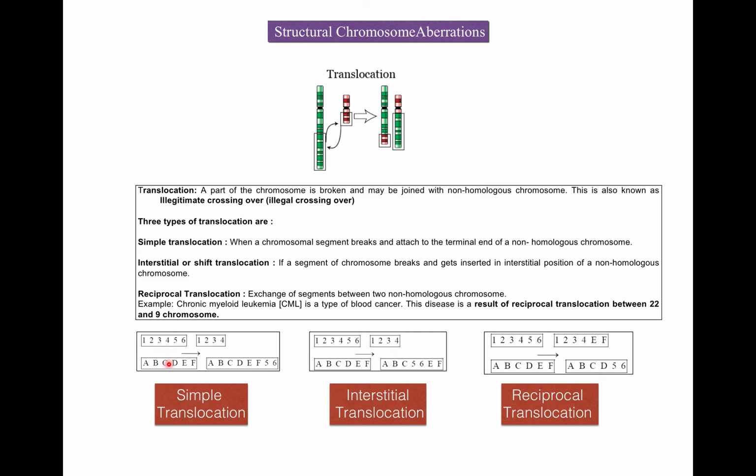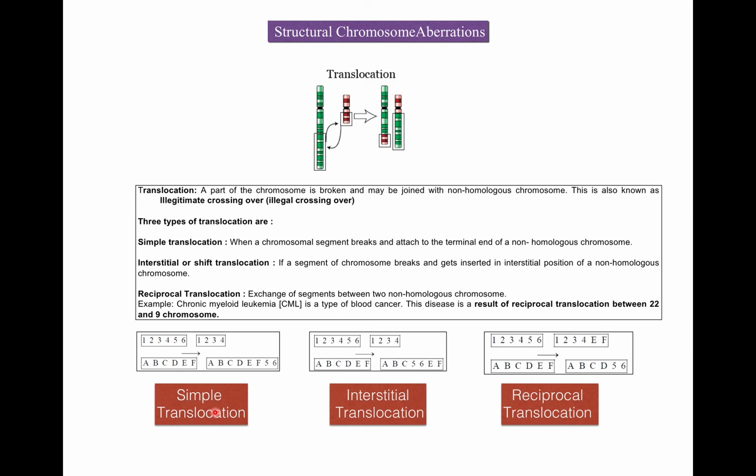There is one more non-homologous chromosome, that is A, B, C, D, E, F. So now this part that includes genes 5, 6 gets attached to the other non-homologous chromosome, to F. So now the chromosome becomes A, B, C, D, E, F, 5, 6. So this is the longer one and this is the shorter one.